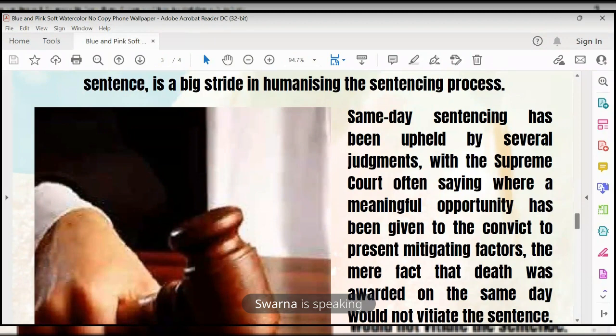He can submit the mitigating factors to reduce the sentence imposed on him. The mere fact that death was awarded on the same day would not violate the sentence. It means that on the same day the judgment came, like conviction of the offender, they are not going to implement it. Please scroll.